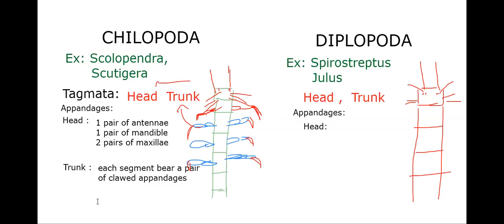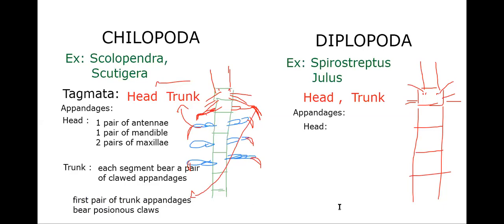So let us write here: first pair of trunk appendages bear poisonous claws. These are the poisonous claws I drew. The first pair of trunk appendages bear poisonous claws.